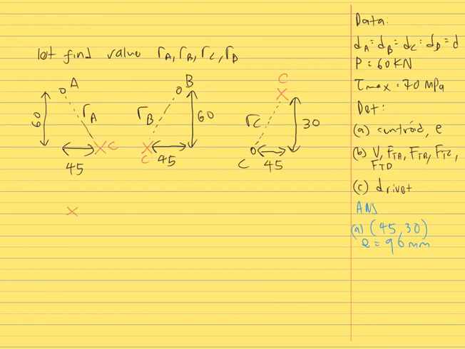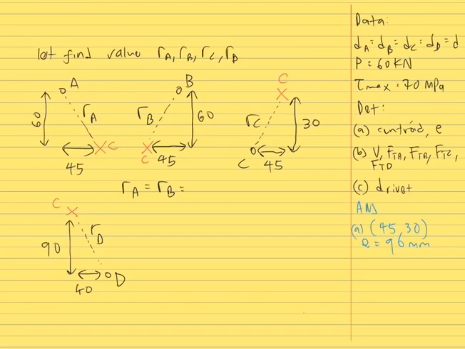Last is to find RD. So this is the centroid and this is rivet D. The distance between rivet D and centroid is RD, and the length in terms of y-axis from centroid to rivet D is 90, and in terms of x-axis from C to centroid is 45.